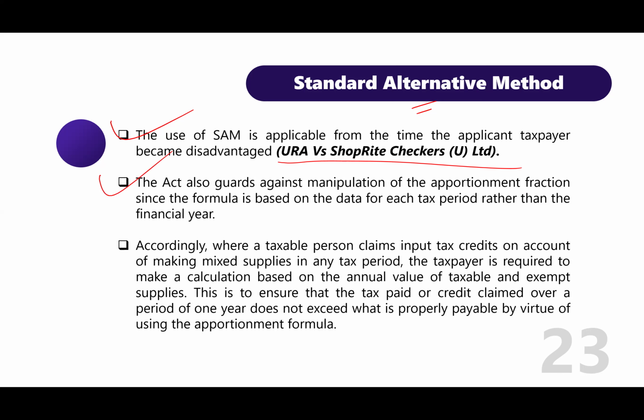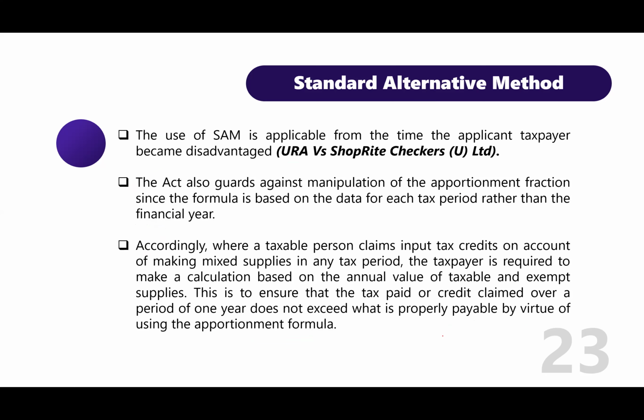The Act also guards against manipulation of the apportionment fraction, since the formula is based on the data for each tax period rather than the financial year. Accordingly, where the taxable person claims input tax credit on account of making mixed supplies in any tax period, the taxpayer is required to make a calculation based on the annual value of the taxable and exempt supplies. This is to ensure that the tax paid or credit claimed over a period of one year does not exceed what is properly payable by virtue of using the apportionment formula.